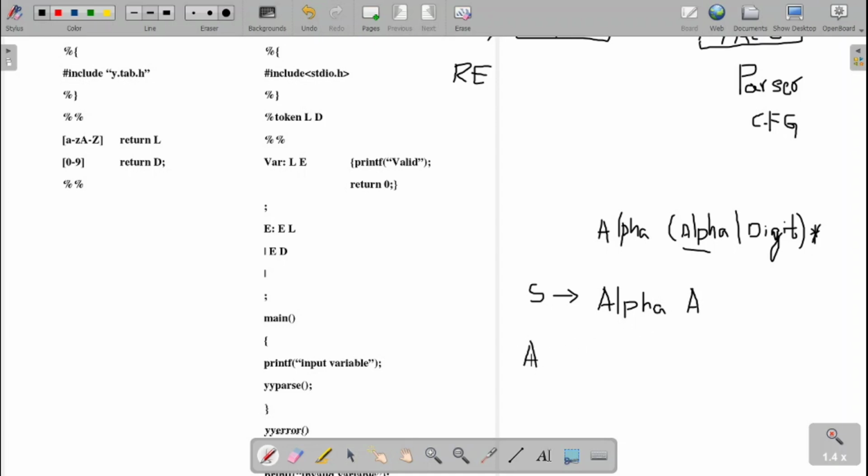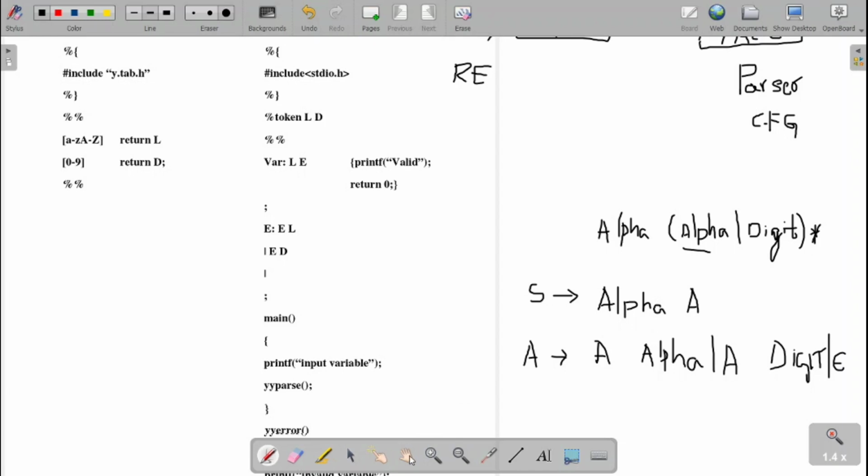That A will give us either an alphabet, that is A followed by any number of alphabets, or A followed by a digit, or it can be an epsilon.